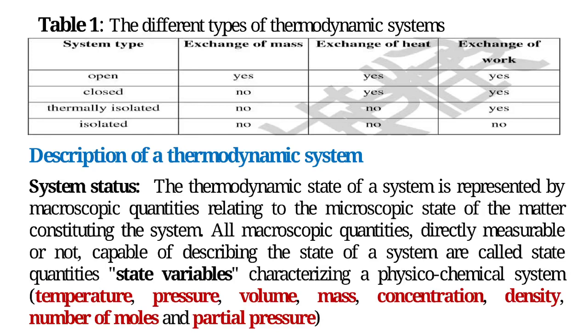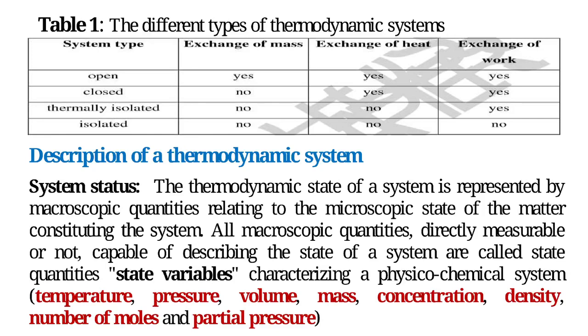Description of a thermodynamic system. System status. The thermodynamic state of a system is represented by macroscopic quantities relating to the microscopic state of the matter constituting the system. All macroscopic quantities, directly measurable or not, capable of describing the state of a system are called state quantities.